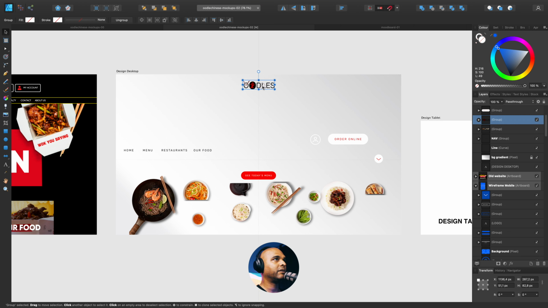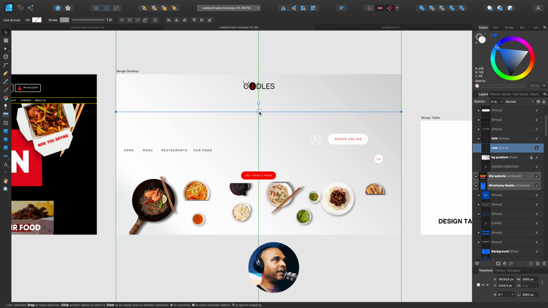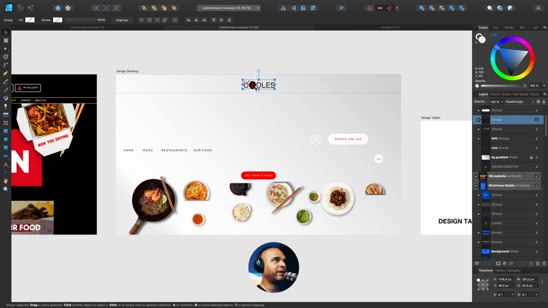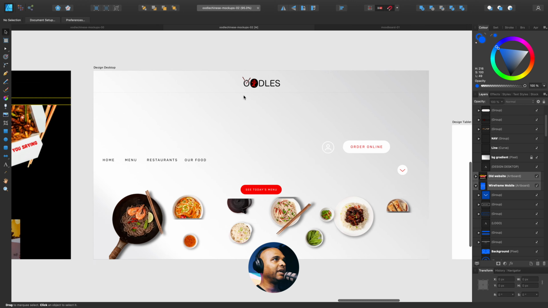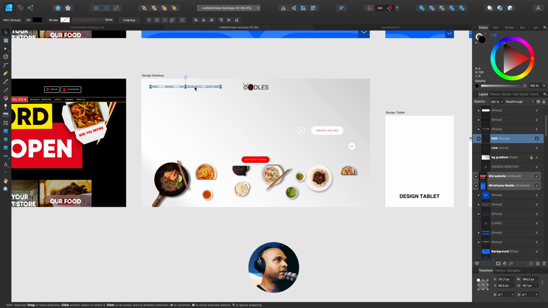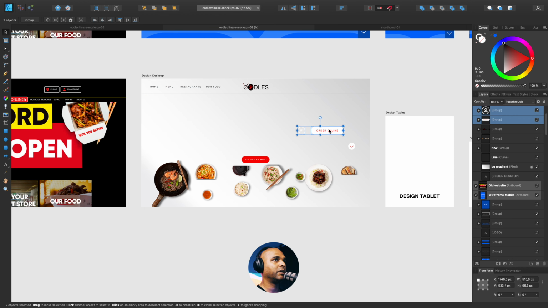I'm going to make it bigger, and then I prepared a line here just to make the separation because it's going to be a transparent navigation, but I just want to show a subtle line just for the separation with the content. So let me drag the menu here on top, and same thing for the call to action and the user accounts icon.